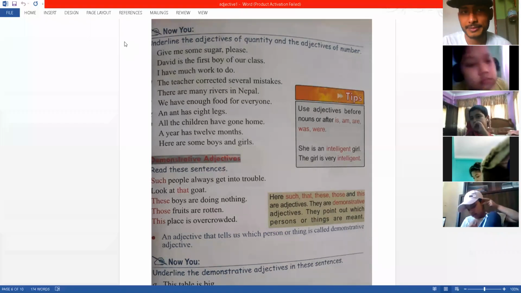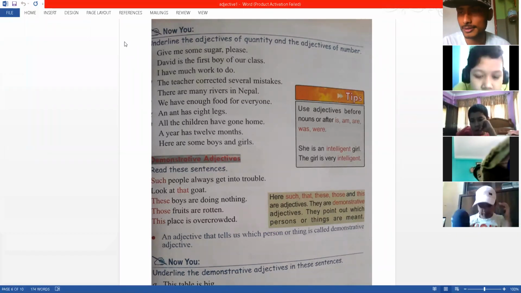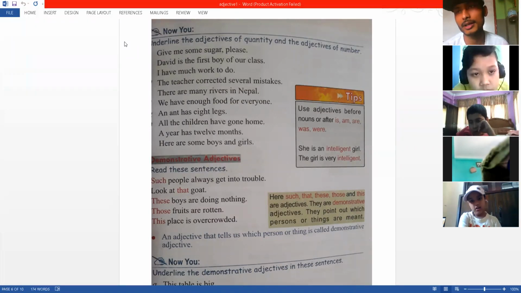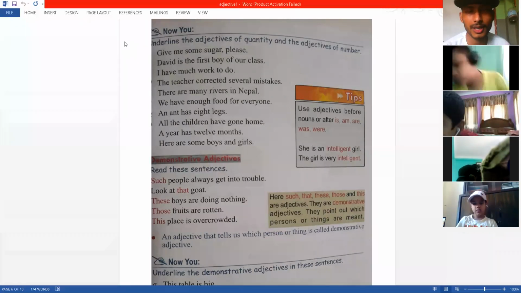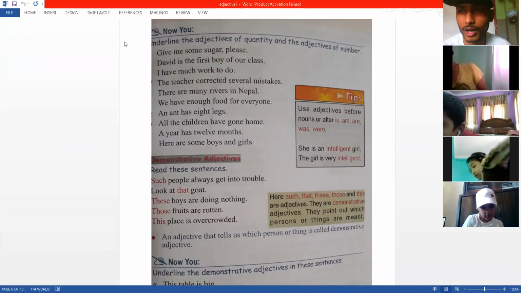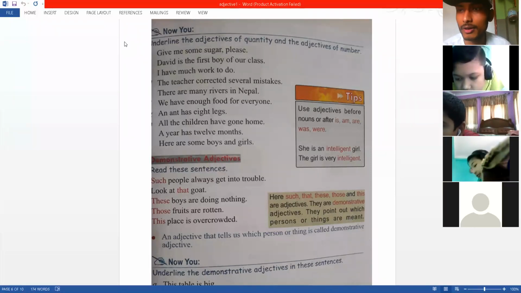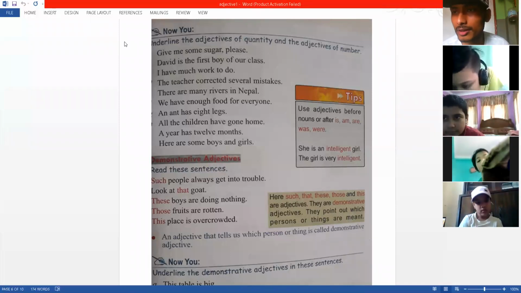Okay, see number 2, Jasmine. David is the first boy of our class. First, number, correct. So first is dealing with number. Personally I will say it's quality, you know, first is not a number thing. It's a quality that you have. You're first, second, but now we are dealing with numbers, so number.